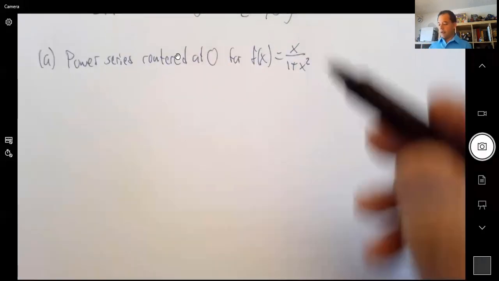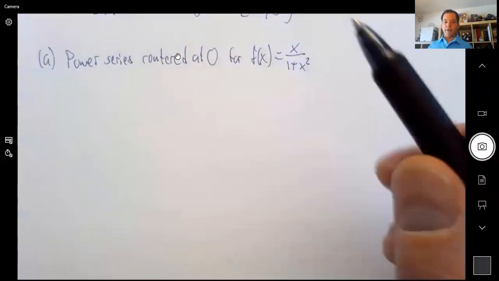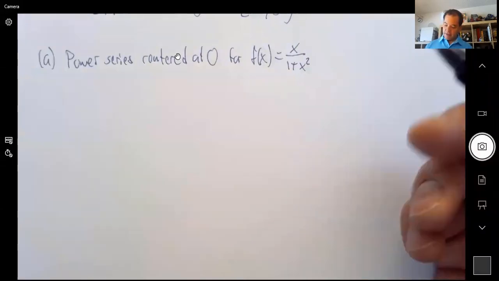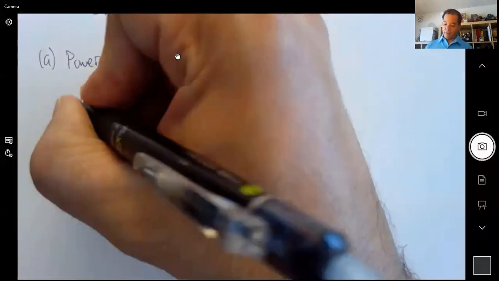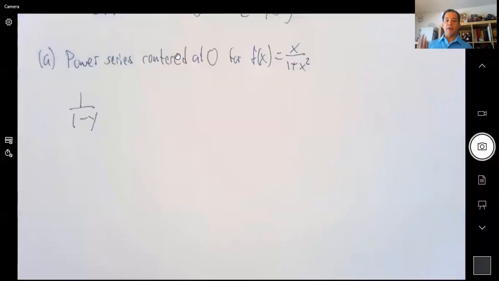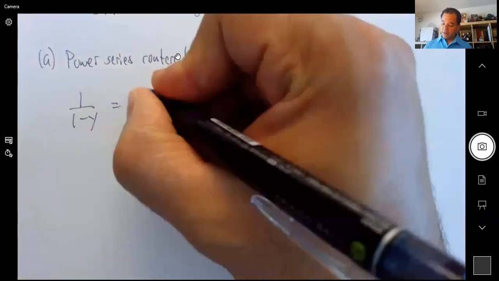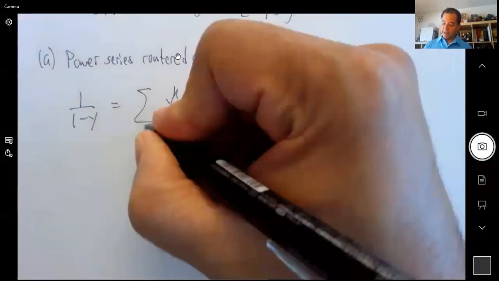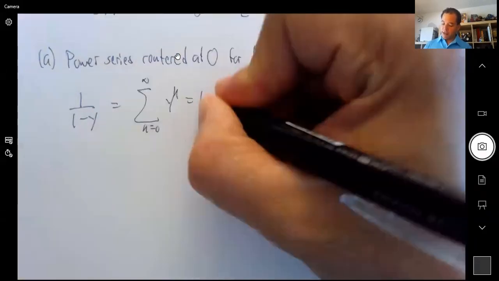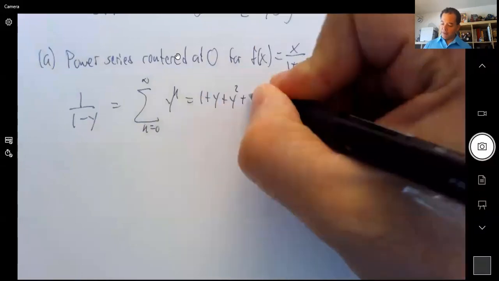Well, we need to start with one that we're familiar with. And in this case, it's the geometric one. So 1 over 1 minus y. I'm using y because I'm anticipating that we're going to substitute a value of y. So this one is just the sum of y to the k from 0 to infinity. That's 1 plus y plus y squared plus y cubed, etc.